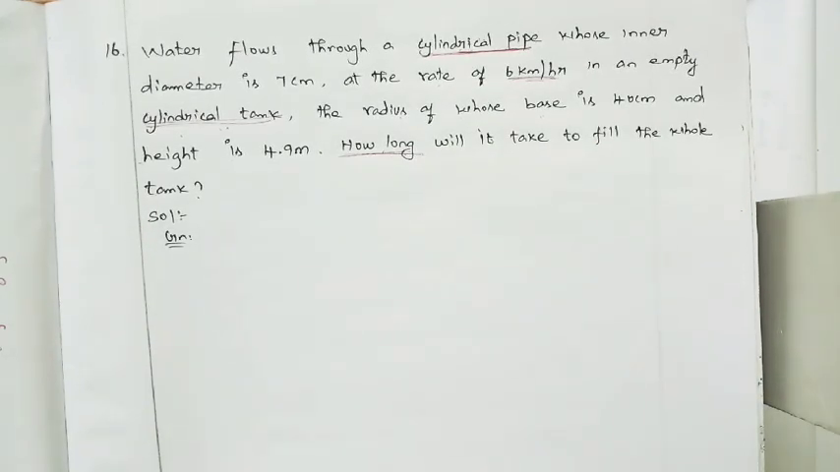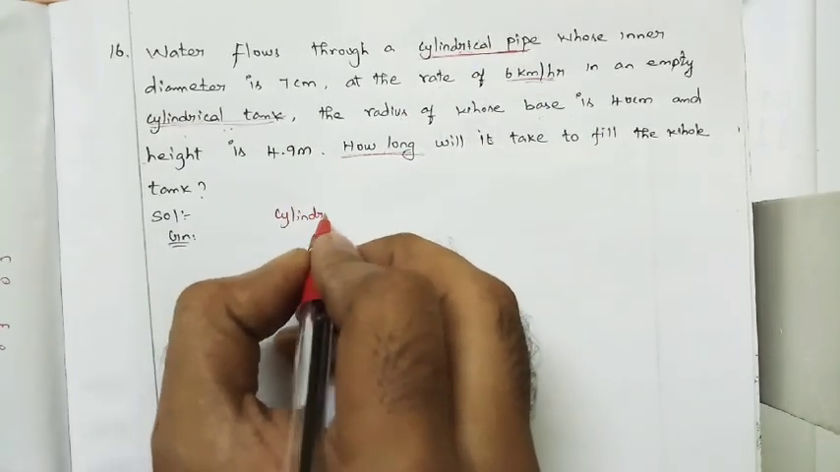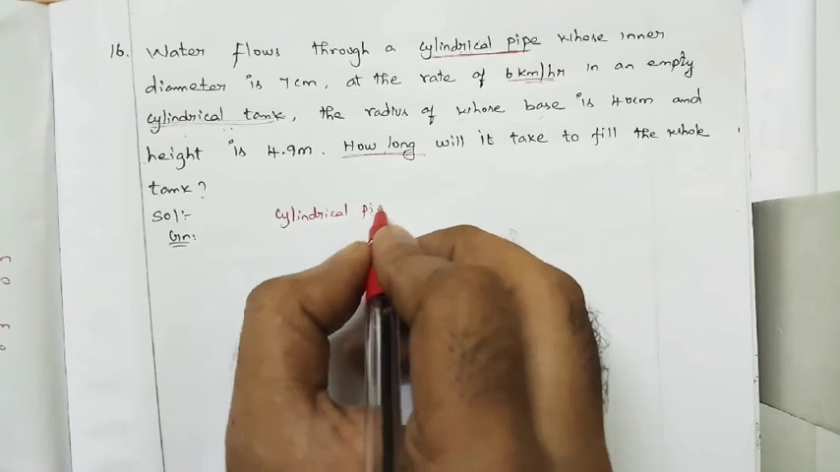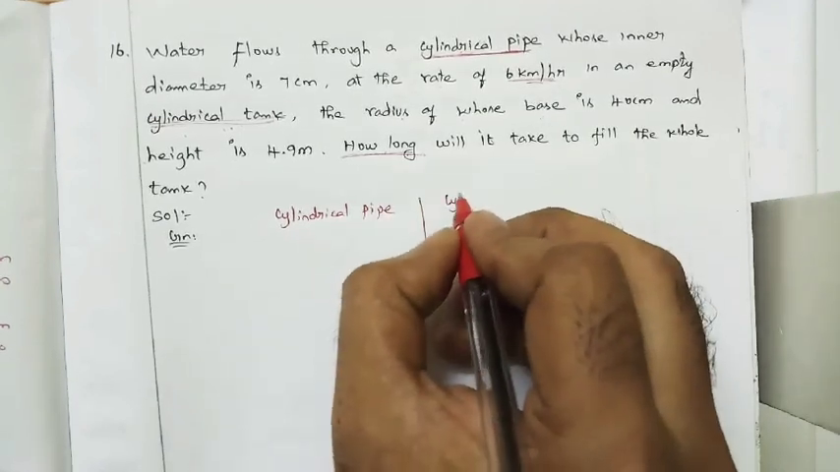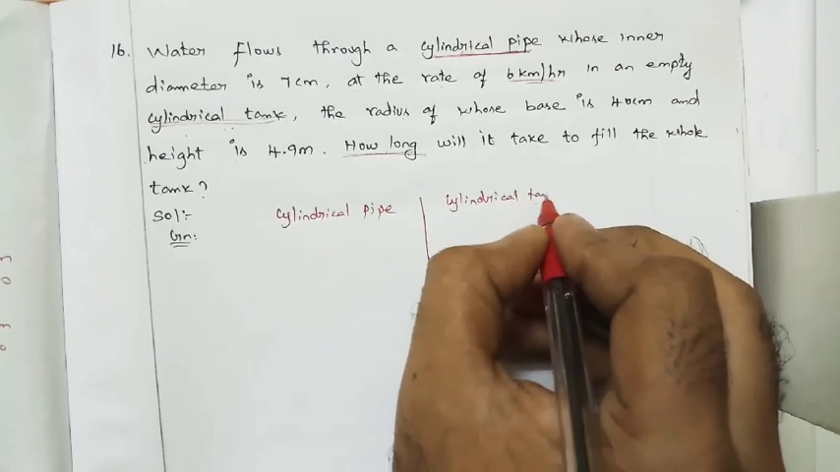So simple, very very simple. Here, what are the shapes? Cylindrical pipe, and one more shape is nothing but cylindrical tank. Both are cylindrical. So fill the details.